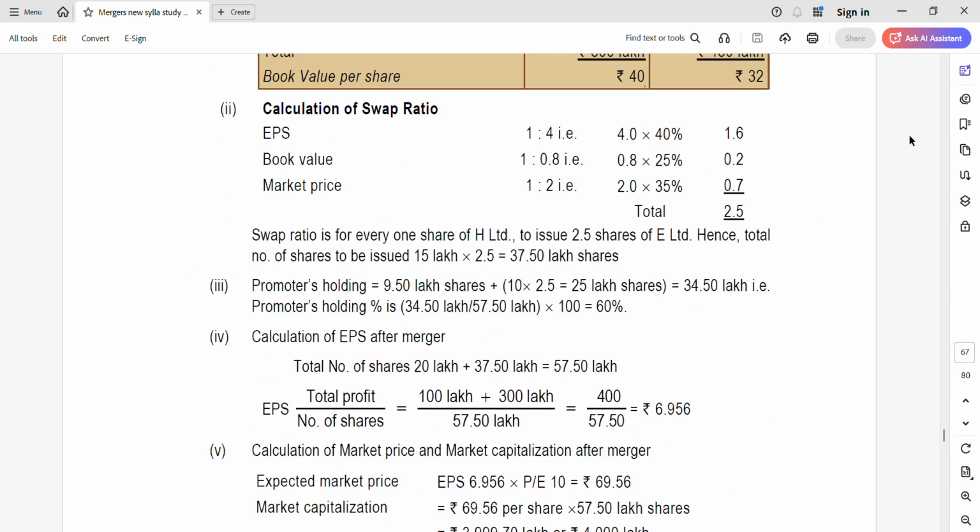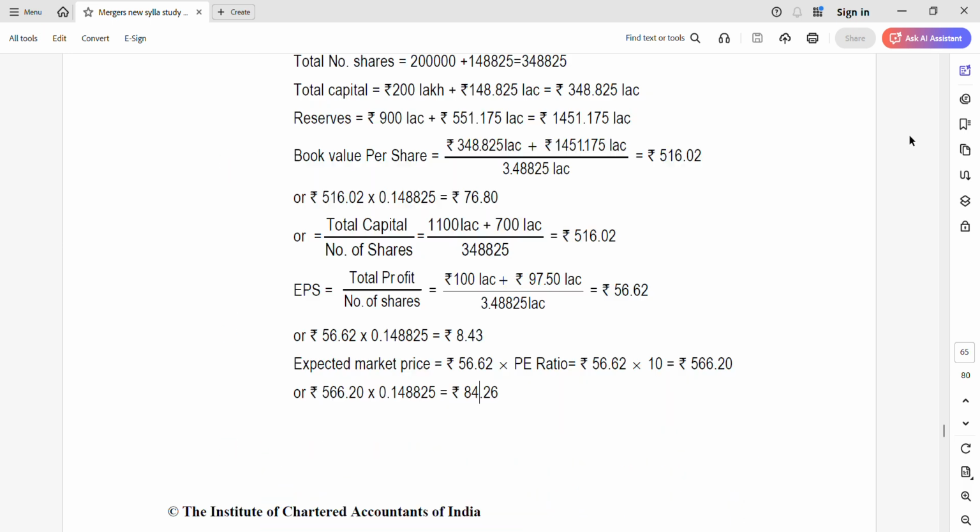If you see, it looked slightly tricky, but once we started solving, it was very easy. So that's how mergers is, and that's how AFM is. So once you start going, it will be very easy for you. Hope all of you follow, make full use of it. All the best, stay focused.